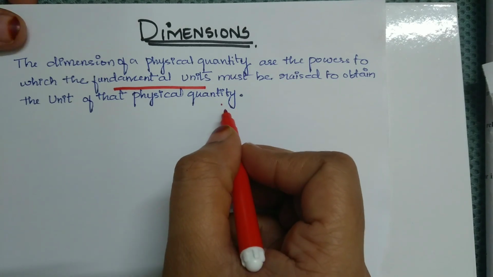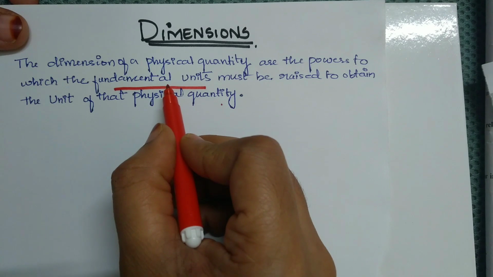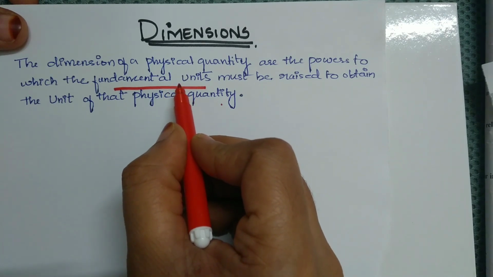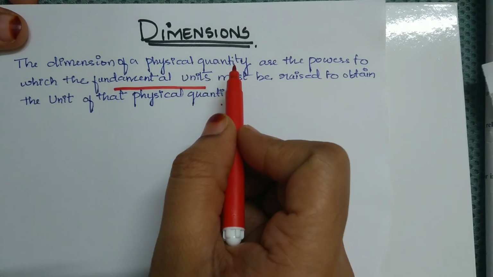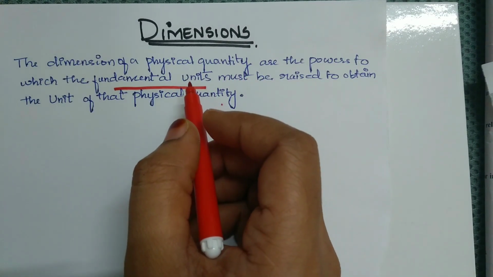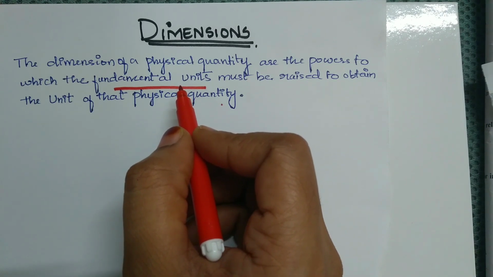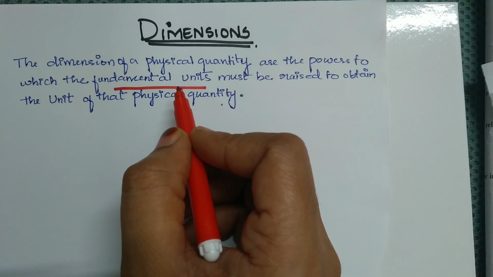So what does it mean? In my previous video I explained fundamental units. Fundamental units are the ones which are independent of any physical quantity. For example, length in meter, mass in kilogram, time in seconds, then temperature in Kelvin, electric current in ampere, luminous intensity in candela, and amount of substance in mole. Those are the base quantities or the fundamental quantities.